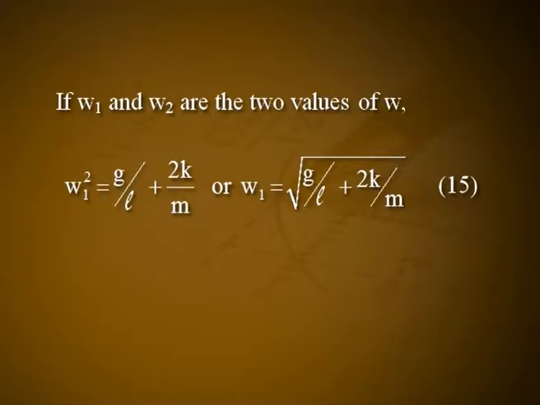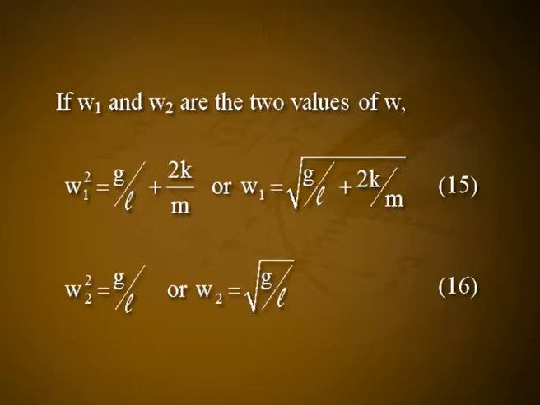If w1 and w2 are the two values of w, w1 square is equal to g by L plus 2k by m, or w1 is equal to square root of g by L plus 2k by m. Let it be equation number 15. w2 square is equal to g by L, or w2 is equal to square root of g by L. Let it be equation number 16. Substituting the value of w1 square in equation 12, we get a2 is equal to minus a1, and similarly b2 is equal to minus b1. Substituting the value of w2 square, we get a2 is equal to a1 and b2 is equal to b1.